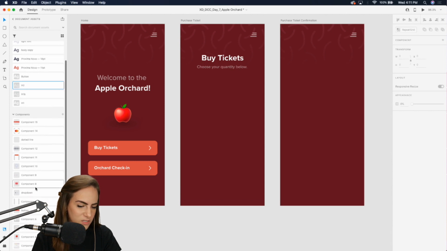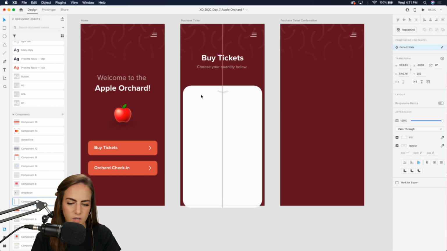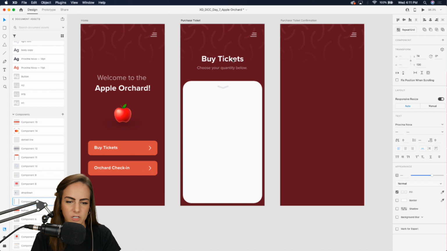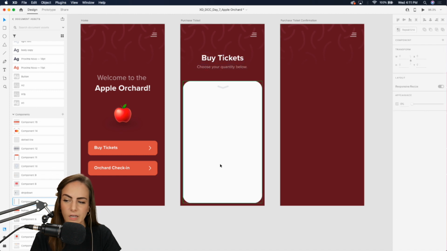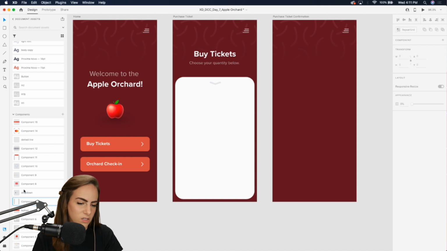Okay, so I've got some more components over here. Let's drag in a card. So this we could swipe up and down if we wanted to. And on here, this is where I want to put all of that payment information and choose the quantity of the tickets and all of that. So let's start with some text.